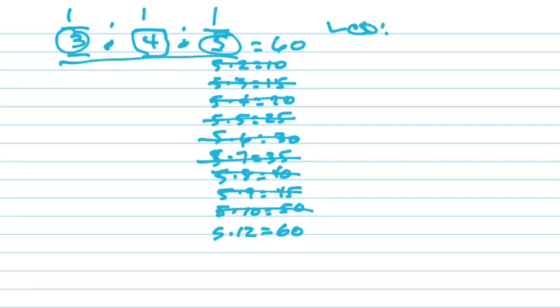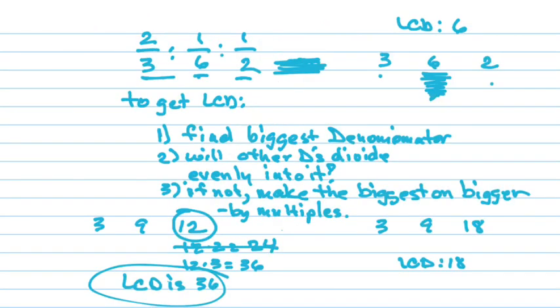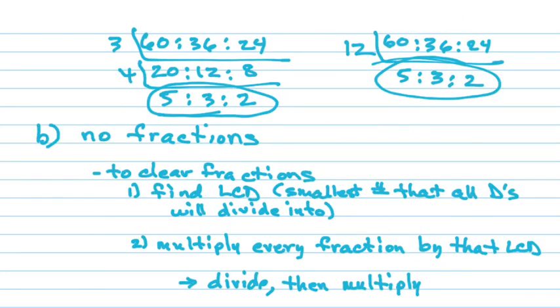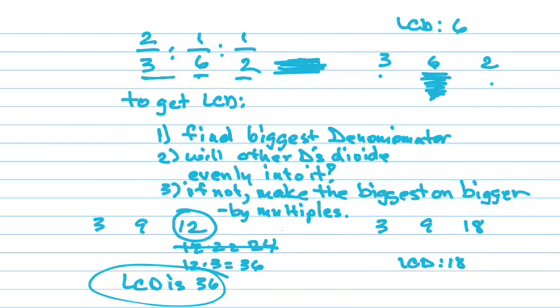Then what you're going to do, once you find the LCD, remember, that was just that step, to get the LCD. We're going to multiply every fraction by that LCD. Remember, we already put that in your notes, using this pattern: divide, then multiply. So let's go to the ones we did.